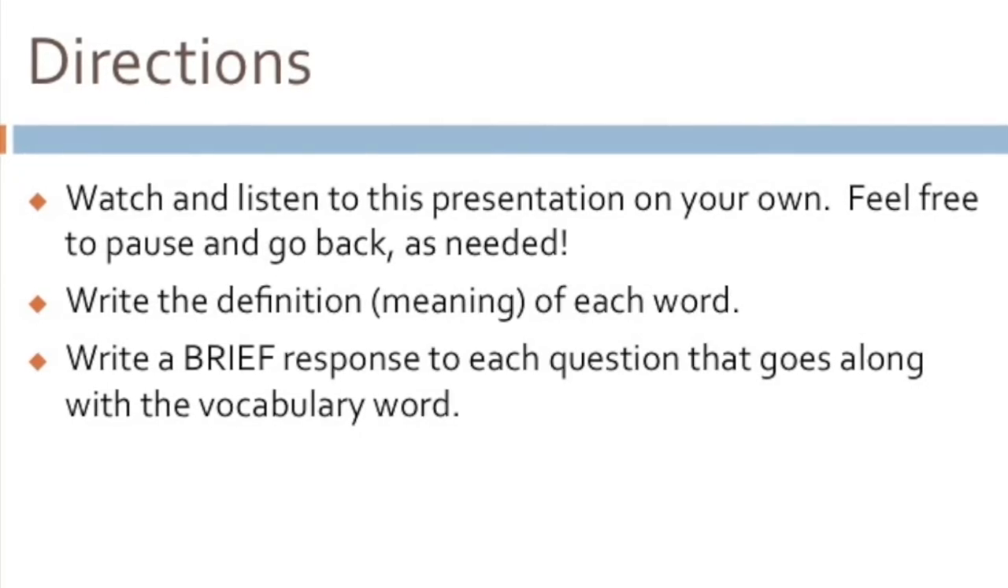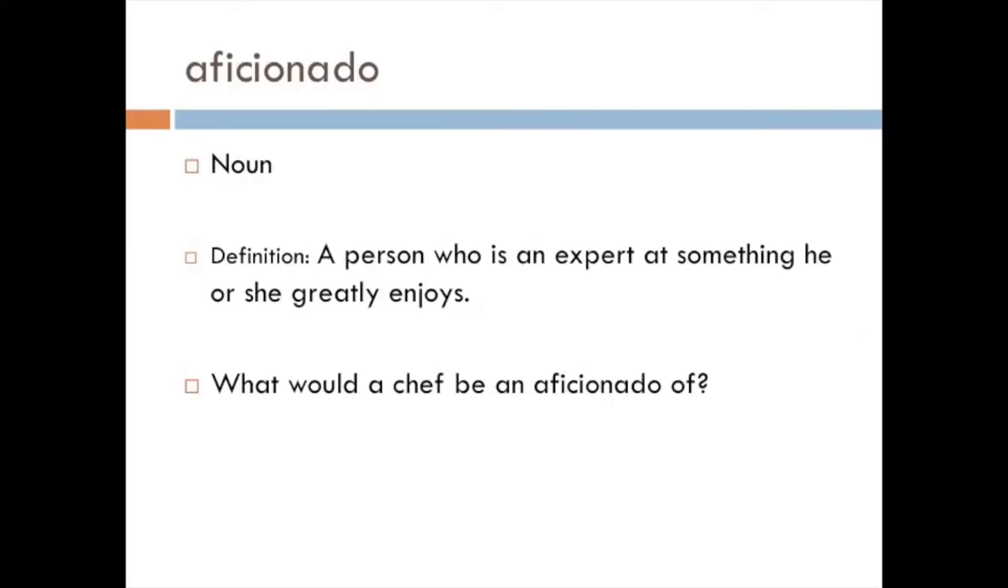Are you ready? The first word on our list this week is one of my favorite words to say, aficionado. An aficionado is a noun because an aficionado is a person, and nouns are people, places, things, or ideas. The definition of an aficionado is a person who is an expert at something he or she greatly enjoys. So normally you would use this in a sentence with the preposition of directly after it.